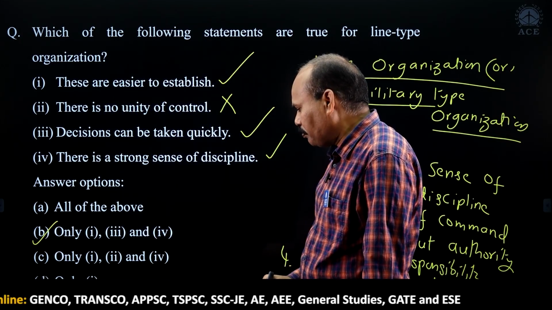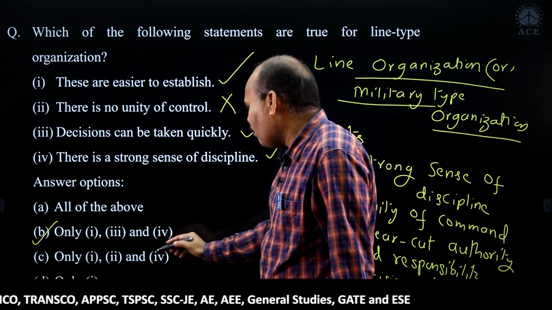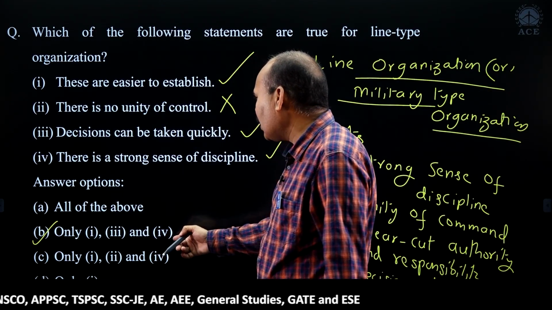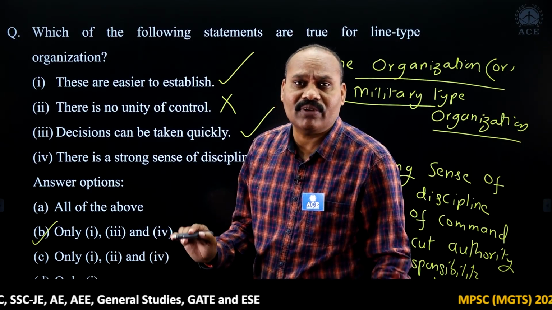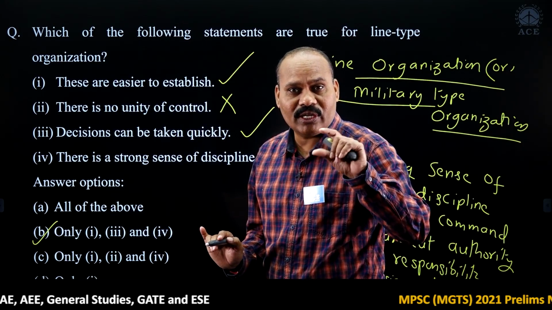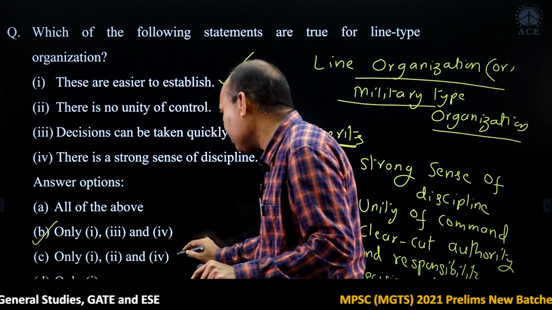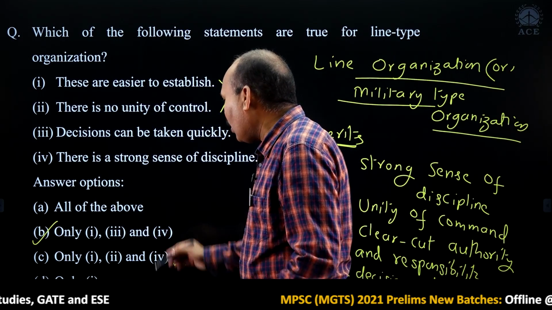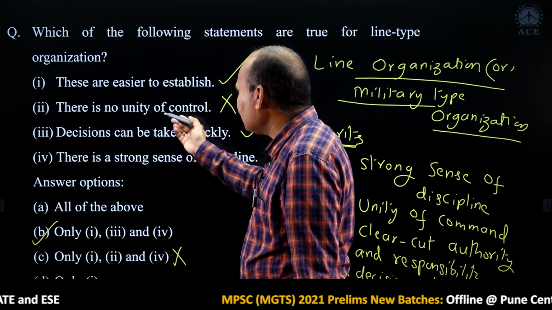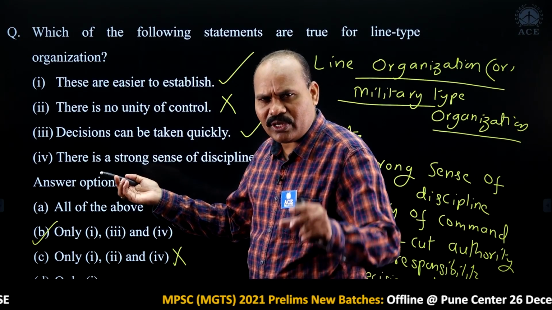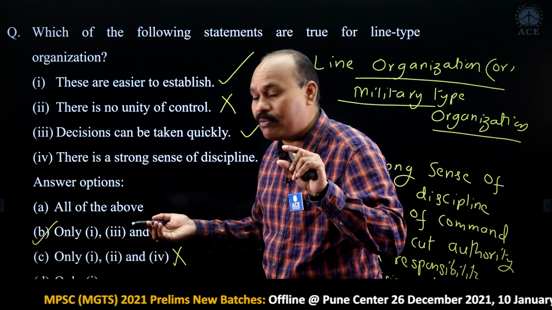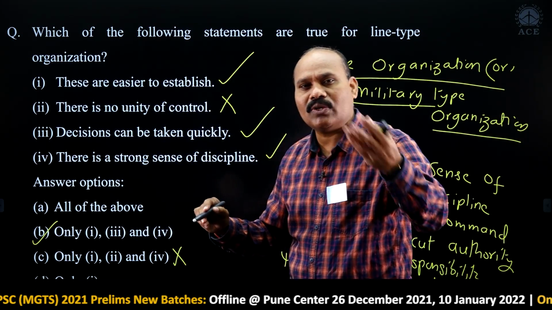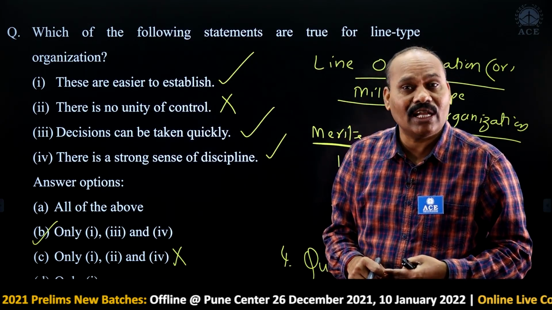Suppose if you take 1, 2 and 4: decisions can be taken quickly, but 2, unity of control, is actually a main feature of line type organizations. Remember, unity of control is a main feature, so this is wrong. And all of the above is wrong. Why? Because unity of control is missing. I am revolving around only one important point: unity of control is a main feature of line type of organization.